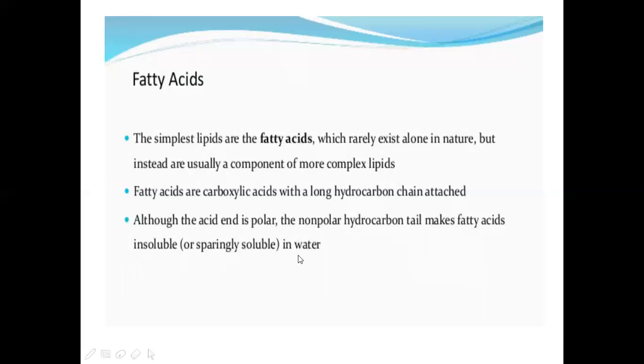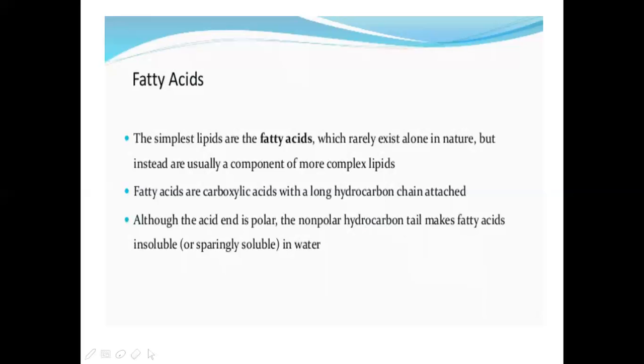So we see that usually lipids, fats or oils are not soluble in water. That insoluble nature of fatty acids, lipids or fats is due to the presence of the non-polar hydrocarbon tail.